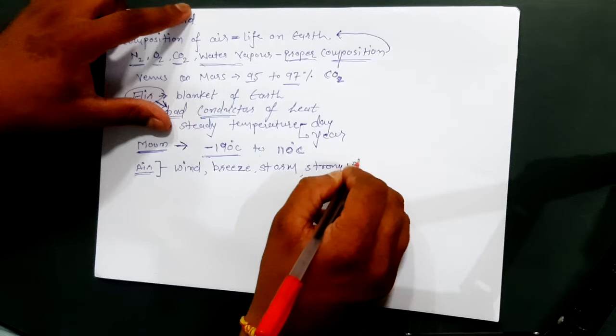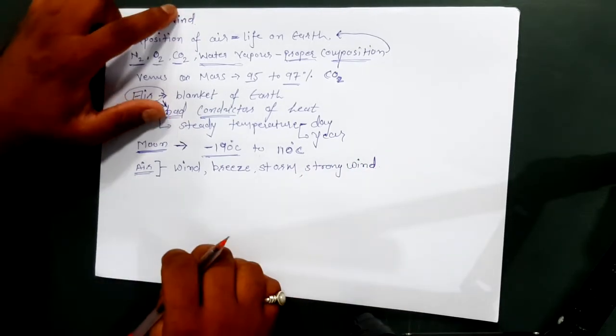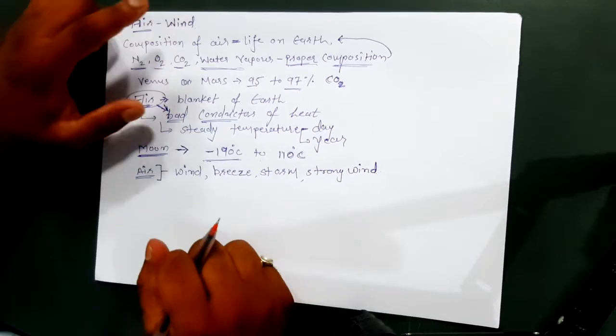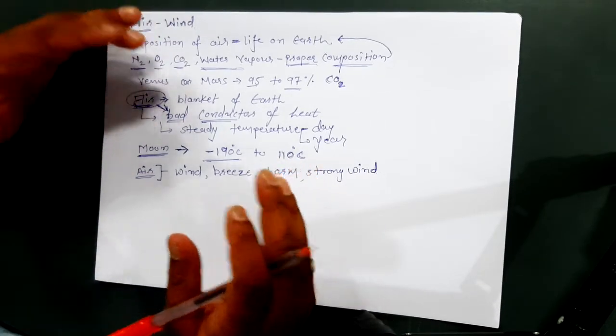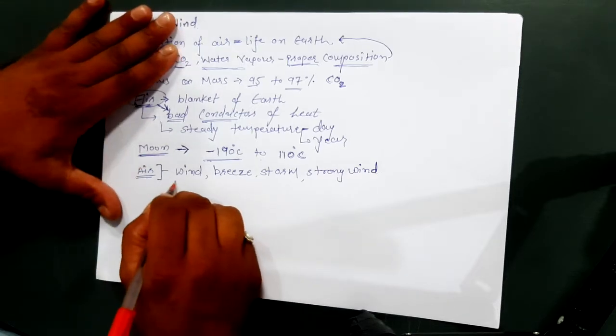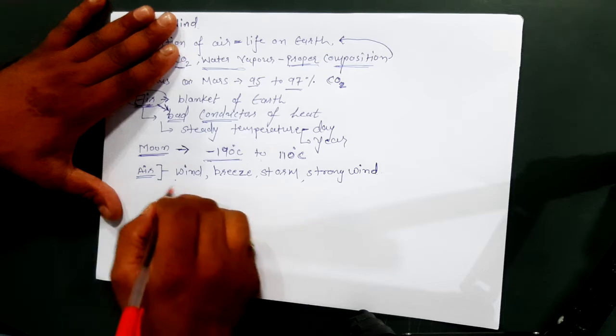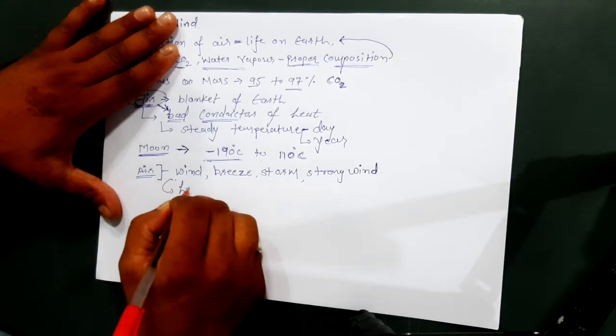See, all these forms of air, how are they created? Let's see what is responsible for the creation of this type of phenomena. For wind, breeze, storm or strong wind, the responsible factor is heating of air